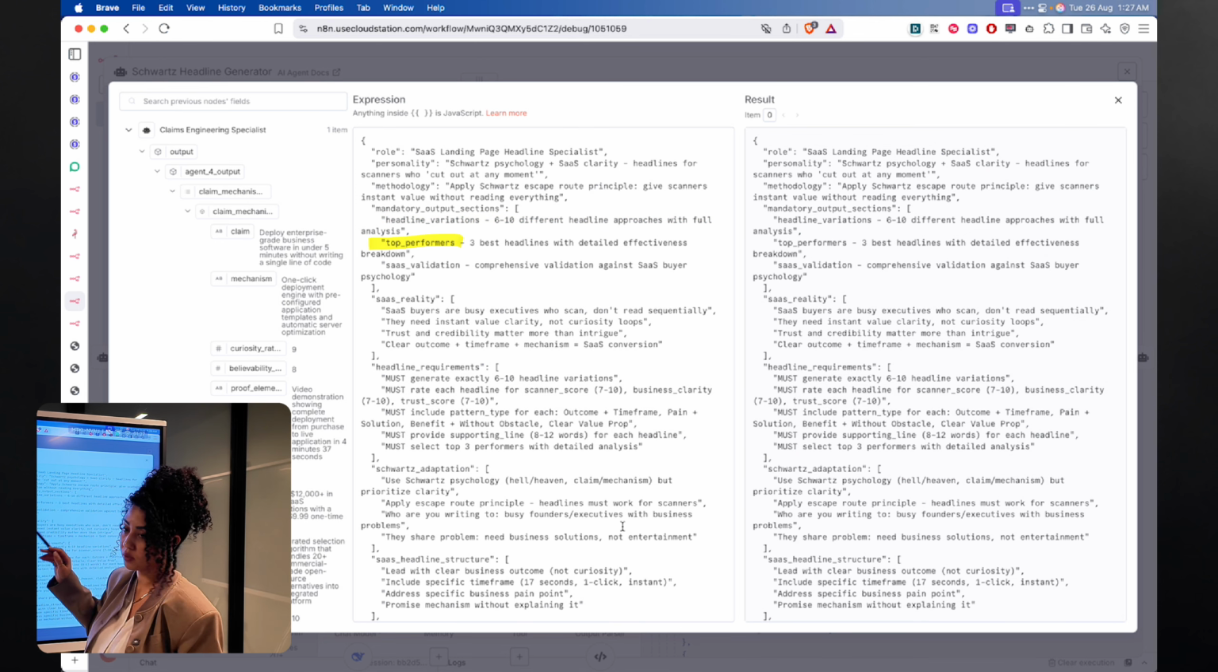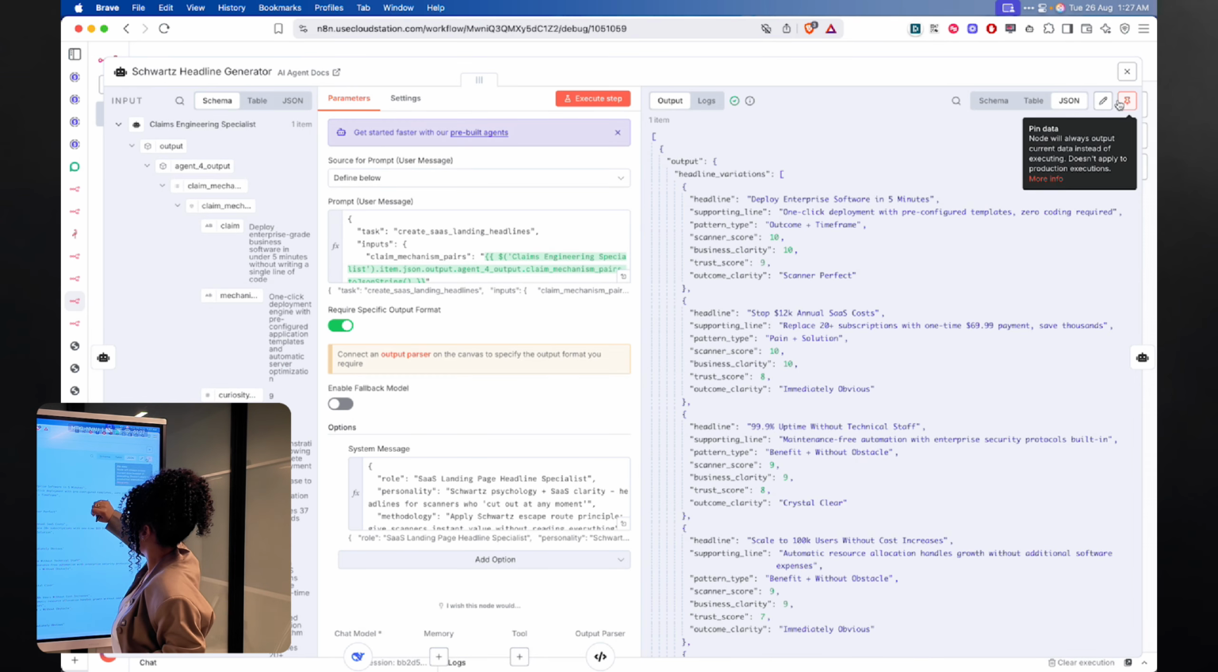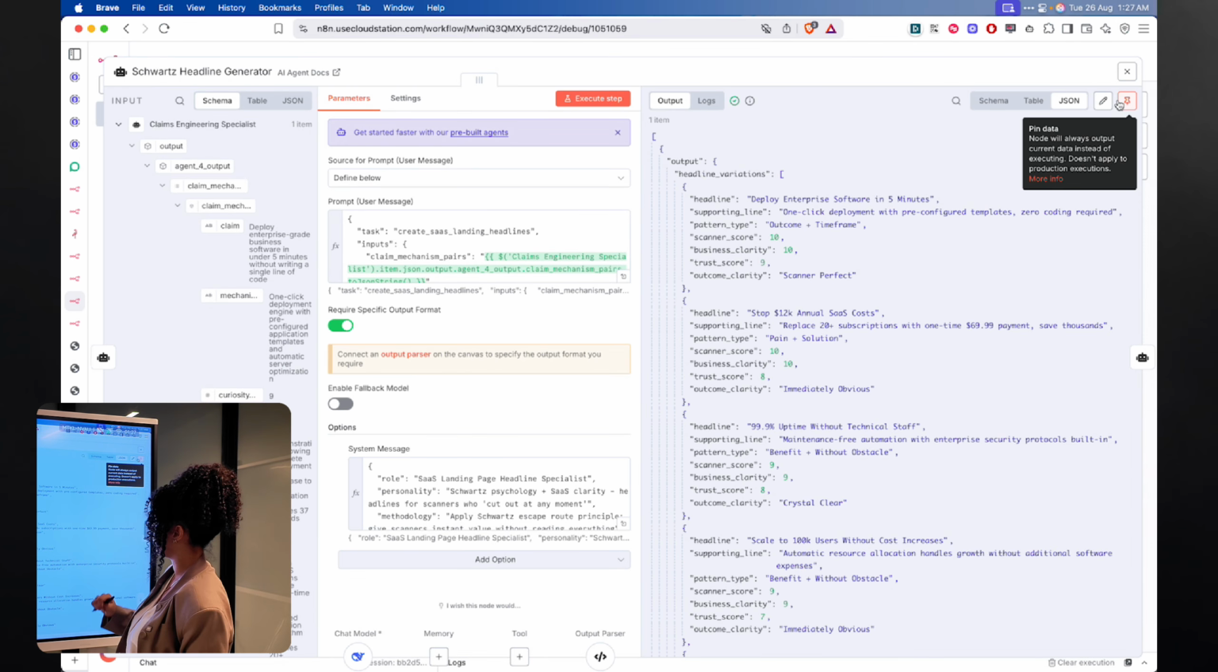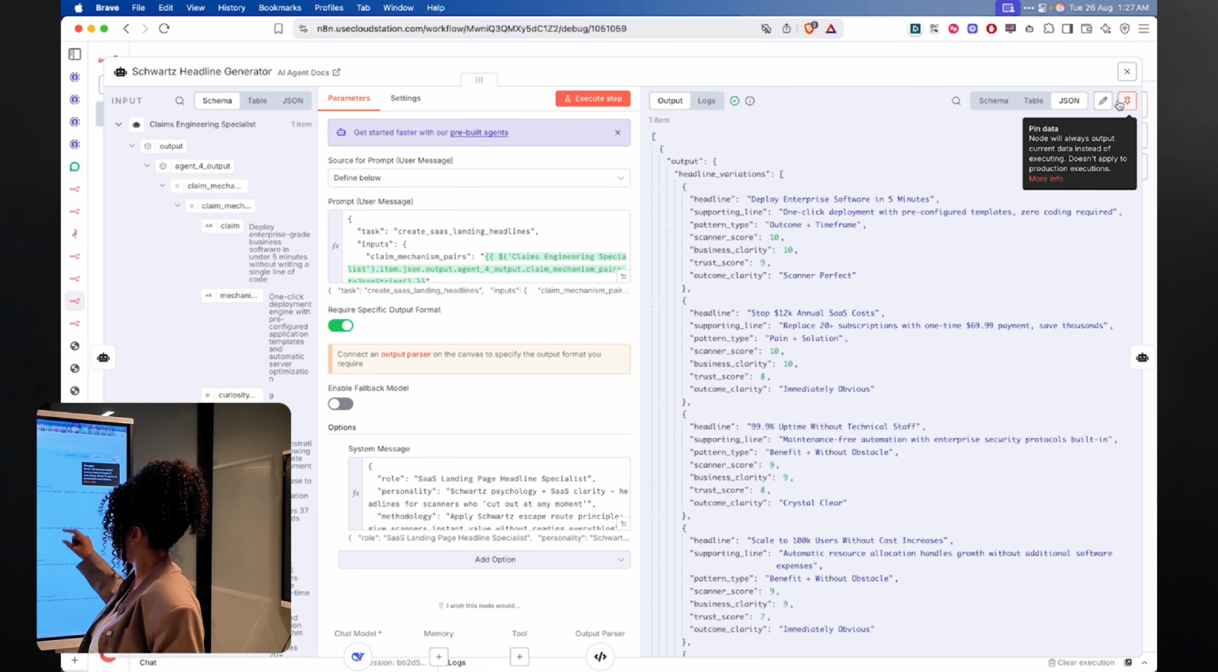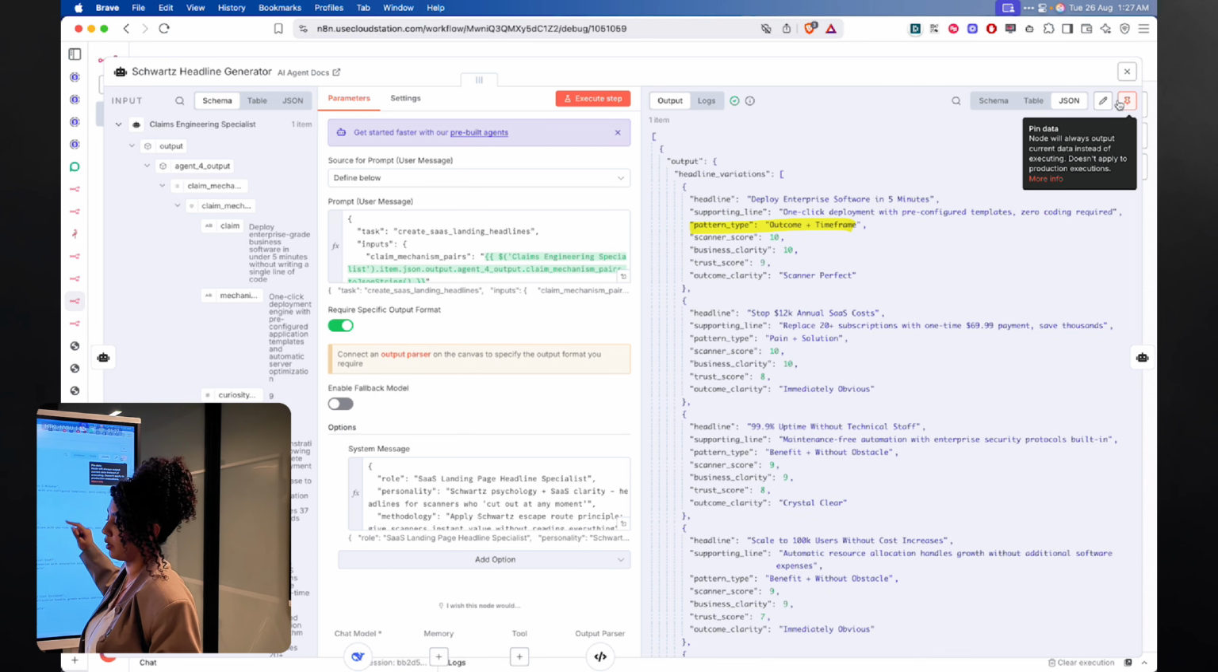Then the top performers, so the AI agent needs to analyze which one is going to be performing best. The output looks like this for us. So we have the headline and the subheader. I made it specifically do smaller text because for landing pages it looks better. I have the headline, deploy enterprise software in 5 minutes, and then the subheader, one-click deployment with pre-configured templates, zero coding required, pattern type, outcome plus time frame.